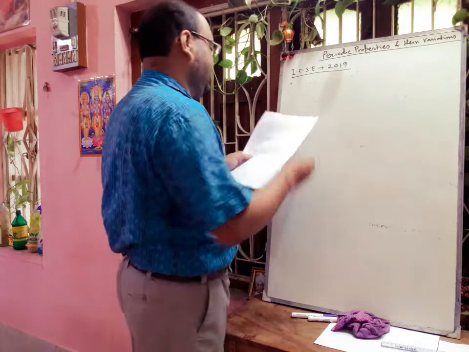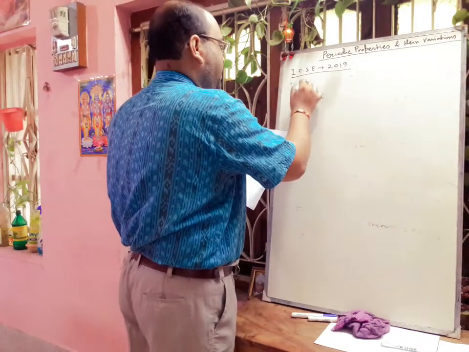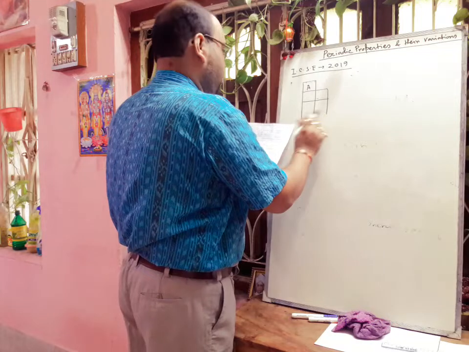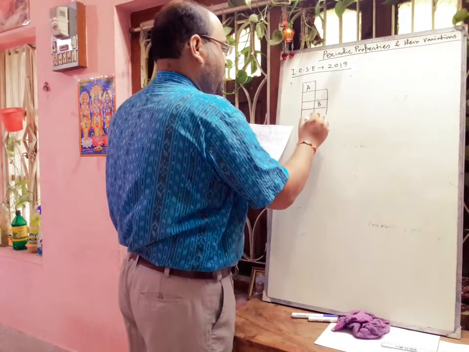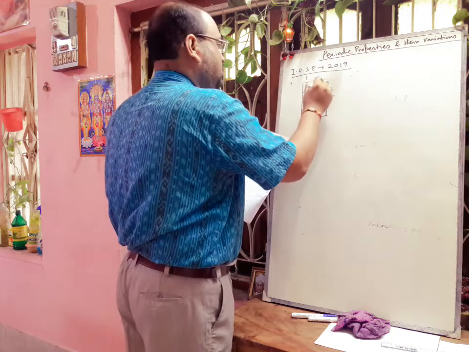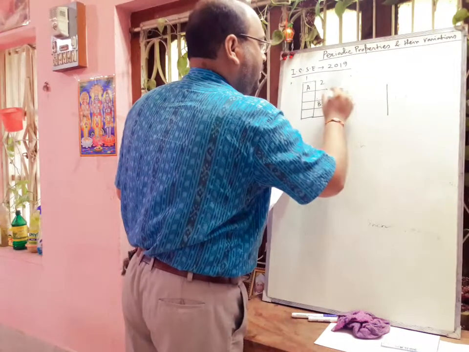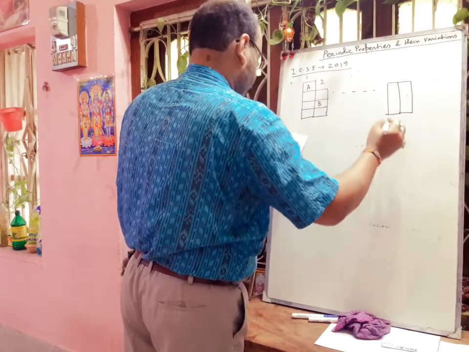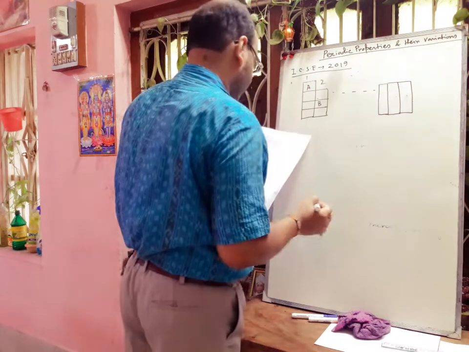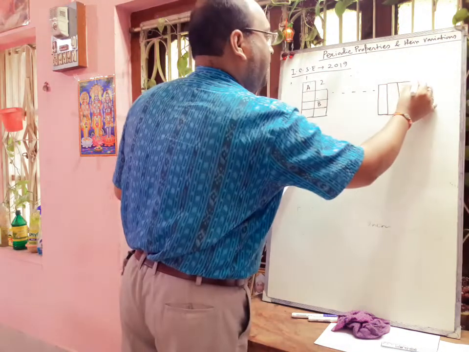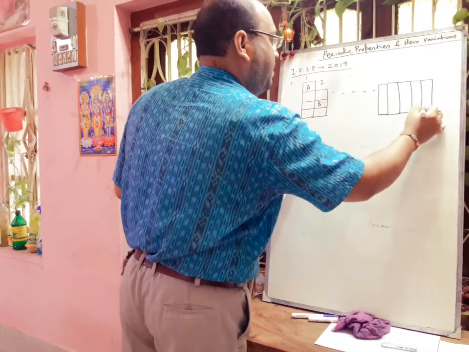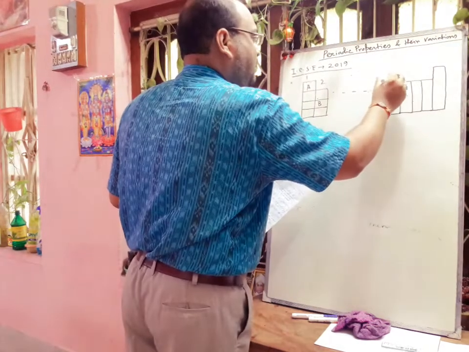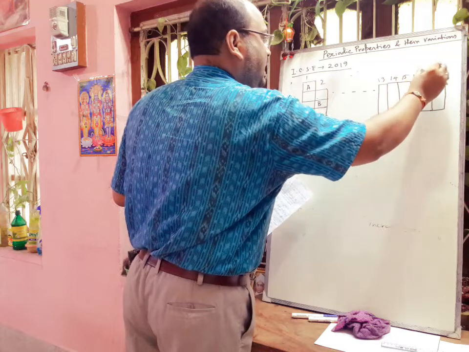The question is given that A is here, then here is B. This is the position of B. This is group 1, this is group 2, and now this one is group 13, 14, 15, 16, 17 and 18.